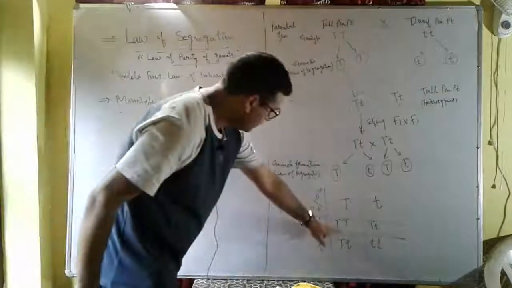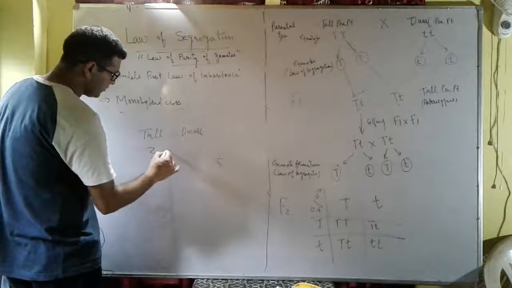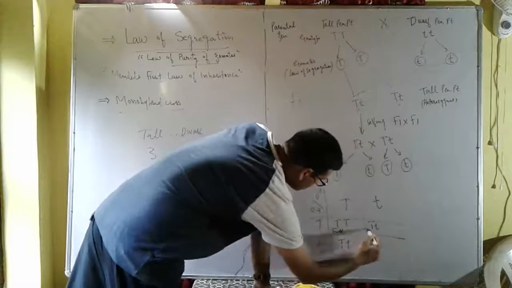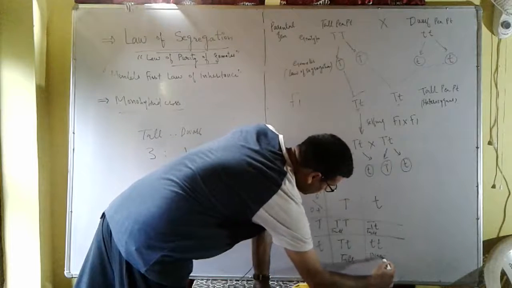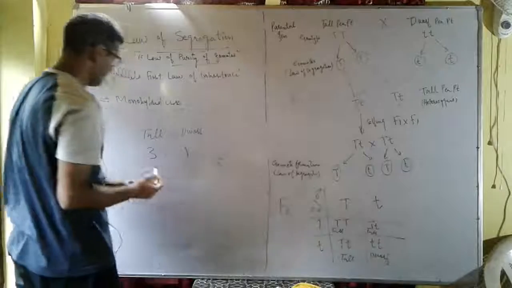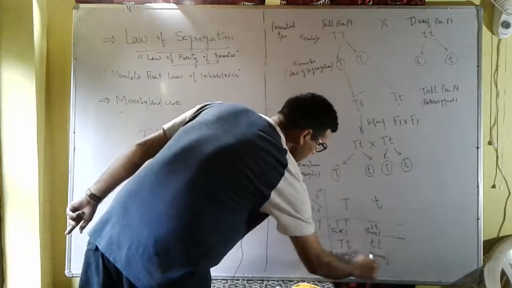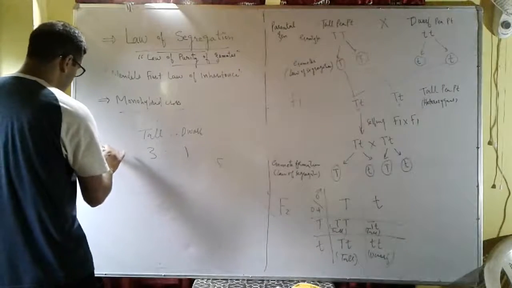We have 3 tall and 1 dwarf. So this is the phenotypic ratio.